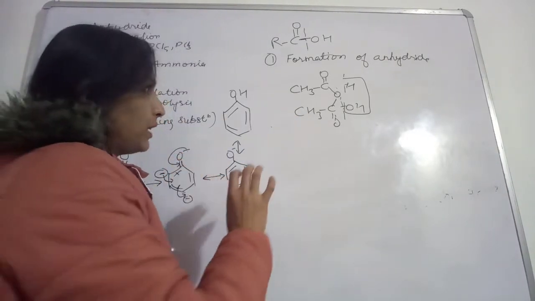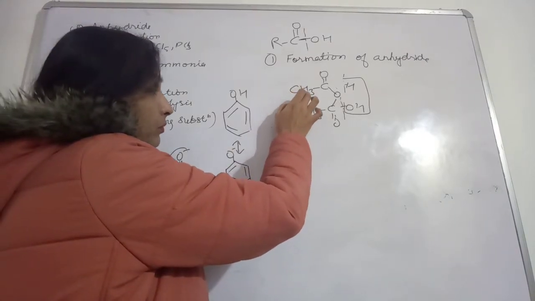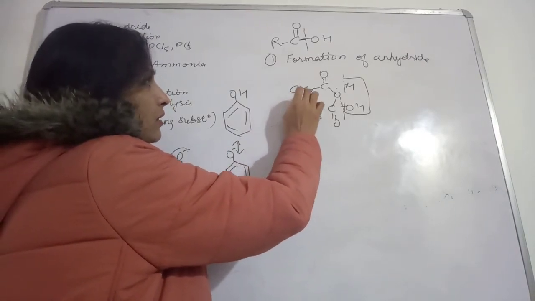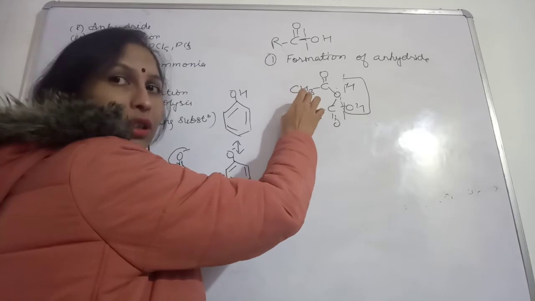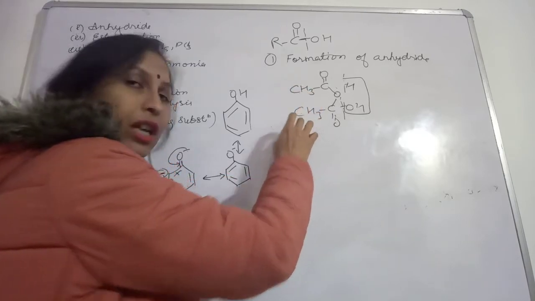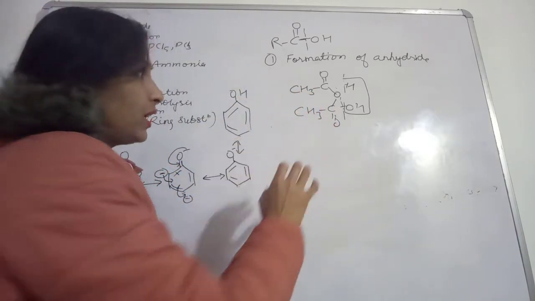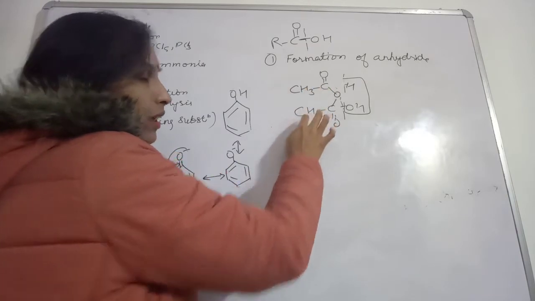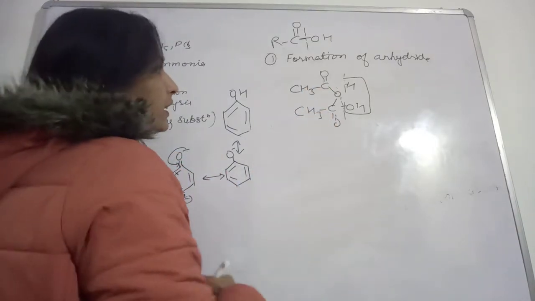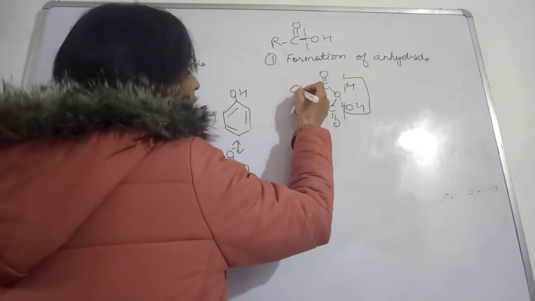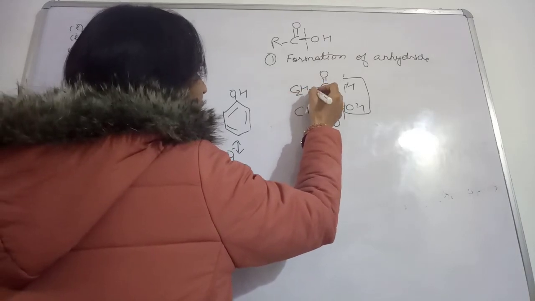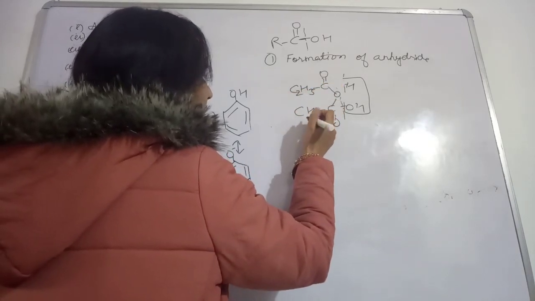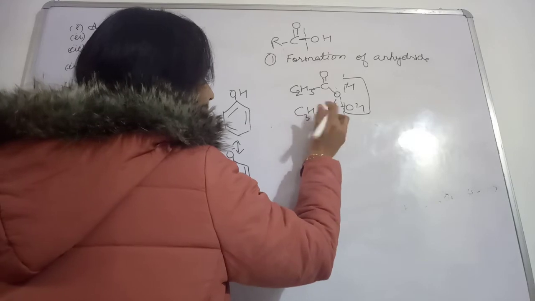If the unsymmetrical carbon is present, meaning the alkyl groups are not the same. If different alkyl groups are present with the carboxylic acids, suppose you are having here C2H5 and here you are having C3H7.